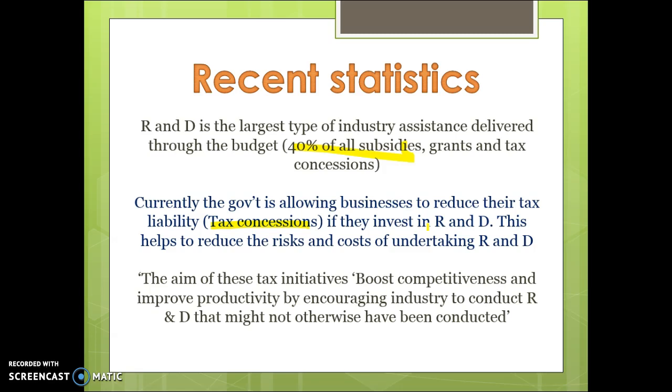The aim of these tax initiatives is to try and boost competitiveness and improve productivity by encouraging industries to conduct research and development that perhaps they wouldn't have done without that assistance. So the idea is that by investing in this research and development, they'll become more productive, they'll become more competitive, and that should have benefits in the long run for boosting our aggregate supply.